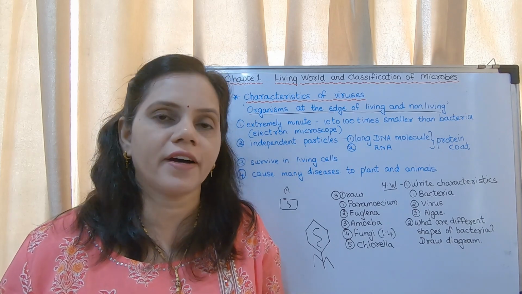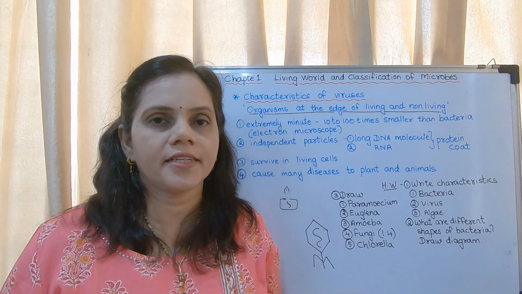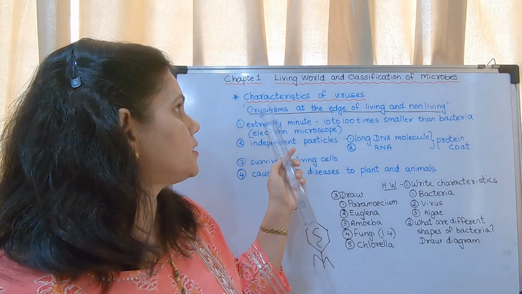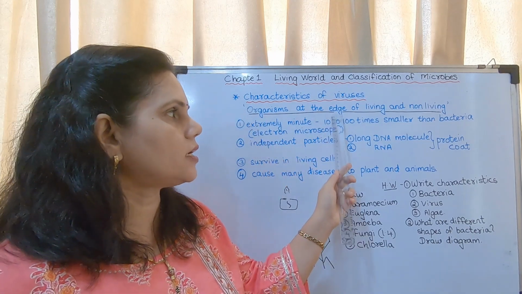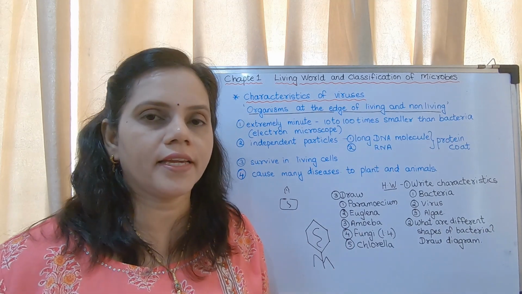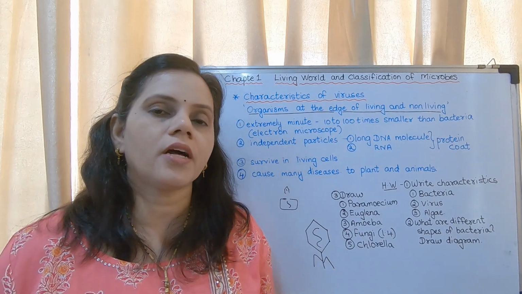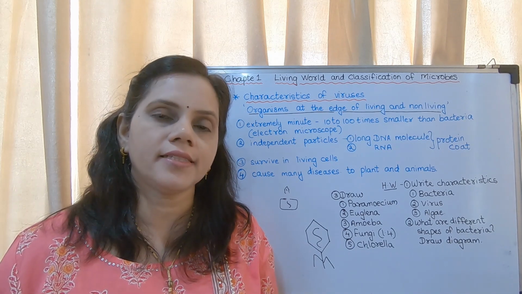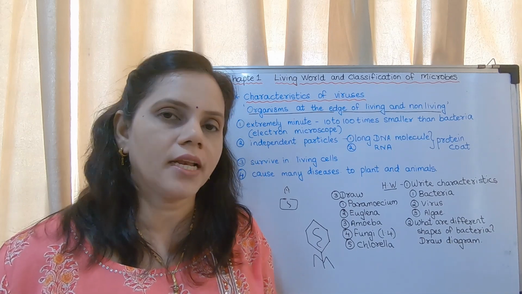If the number of viruses goes beyond a particular number, then we get the particular disease. Okay, so what are the viruses said to be? They are said to be organisms at the edge of living and non-living. Why is it said to be so? Because when it is independent, it is non-living. As soon as it infects a living cell, it becomes living.